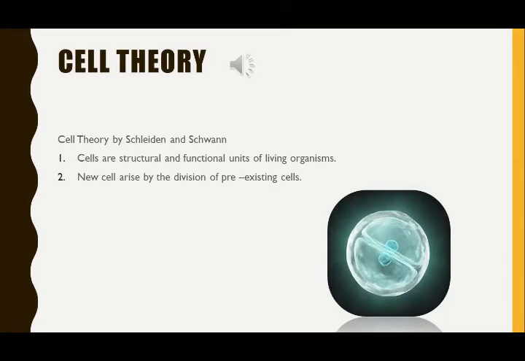Cell theory was given by two scientists, Schleiden and Schwann. This theory states that all living things are composed of cells. The cell is the structural and functional unit of living beings. New cells arise by the division of pre-existing cells.